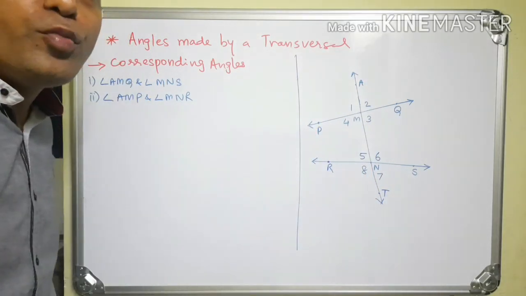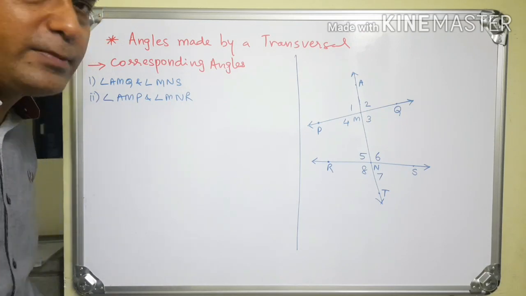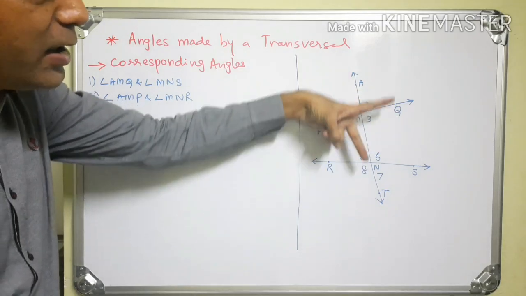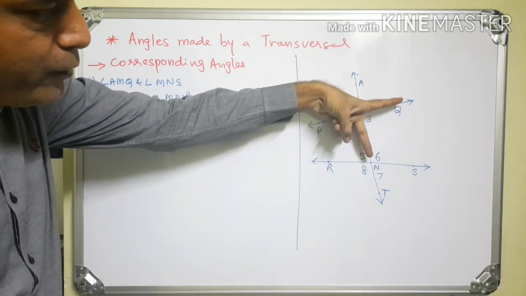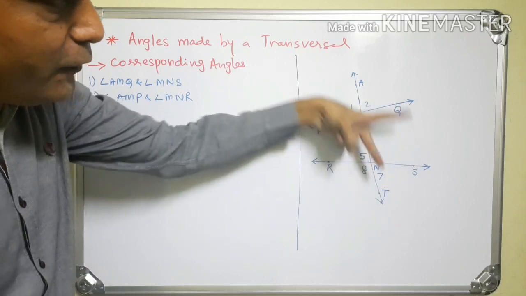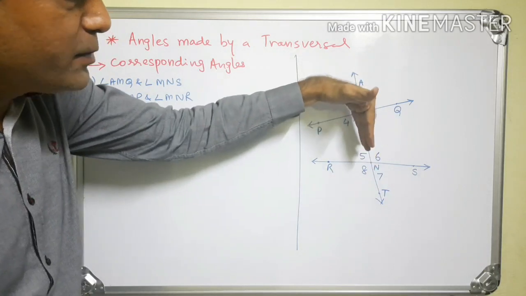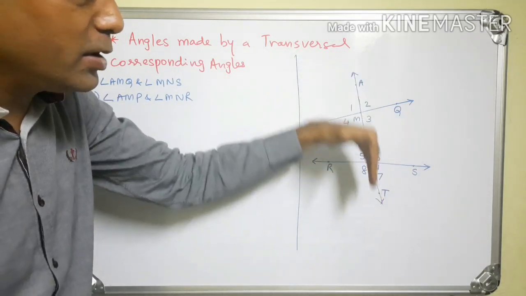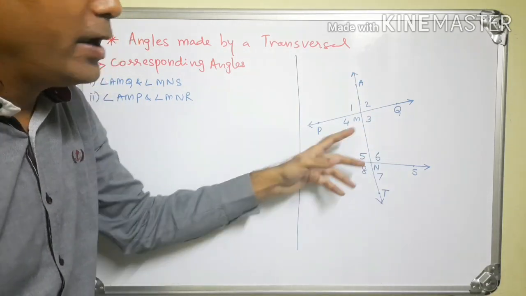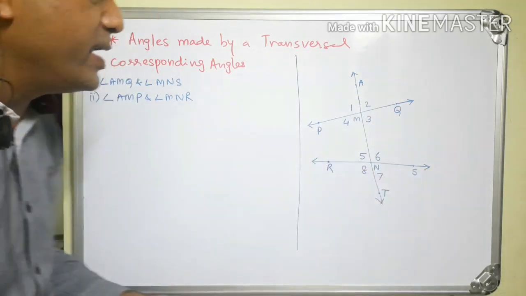Now two more pairs of corresponding angles are there. Can you tell me their names? Yes, two more pairs. One pair is angle QMN and angle SNT. See, F is again formed. Again their arms are in the same direction, the transversal, that is ray MN and ray NT, and the other arms are on the same side, ray NQ and ray NS.